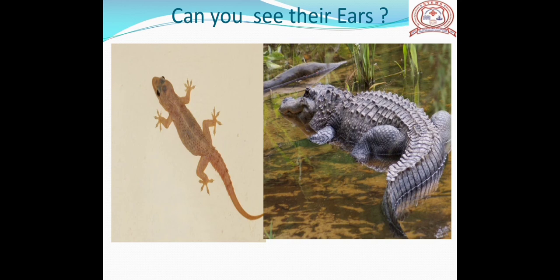If you look carefully, you will see tiny holes on a lizard's head. These are its ears. A crocodile also has ears like this, but we cannot see them easily. Crocodiles have ears. Their ears are located behind their eyes in the upper part of their heads.